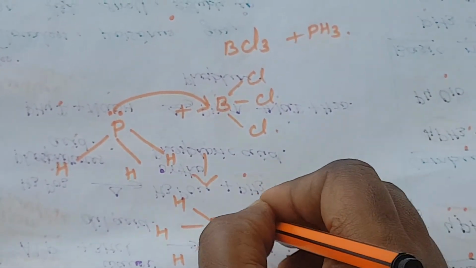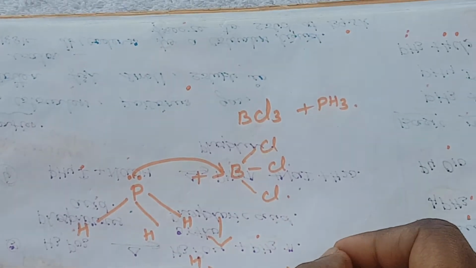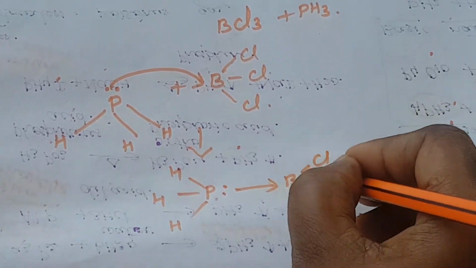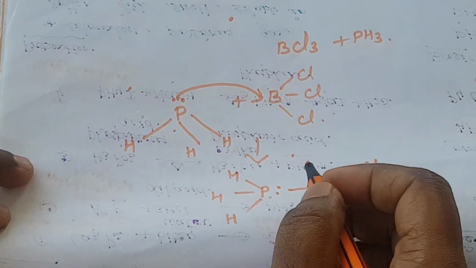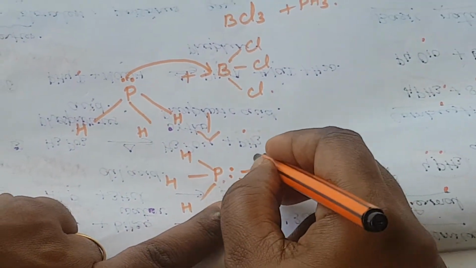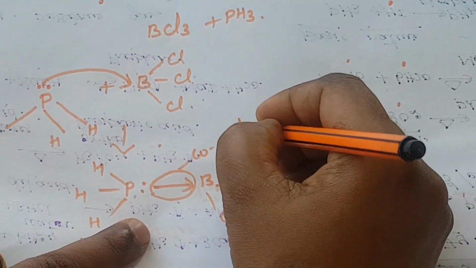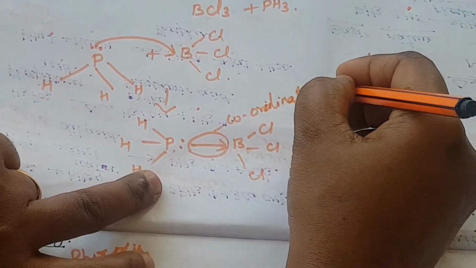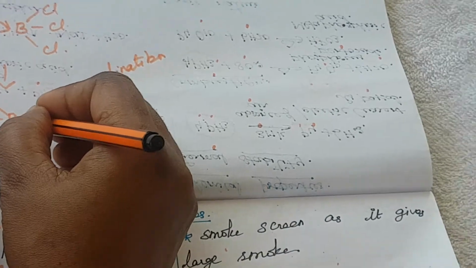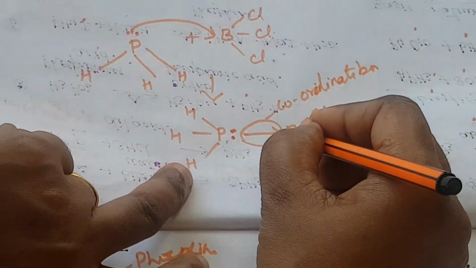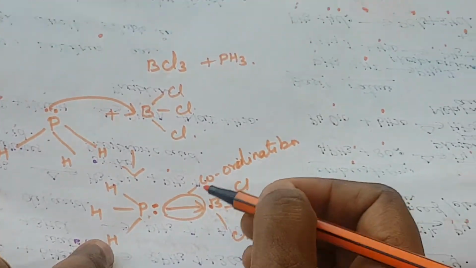This is 2 electrons. So that is BCl3. Okay, so this is called a coordinate bond. This bond is called a coordinate bond. Here the pair of electrons is donated to the boron atom to make the bond formation.